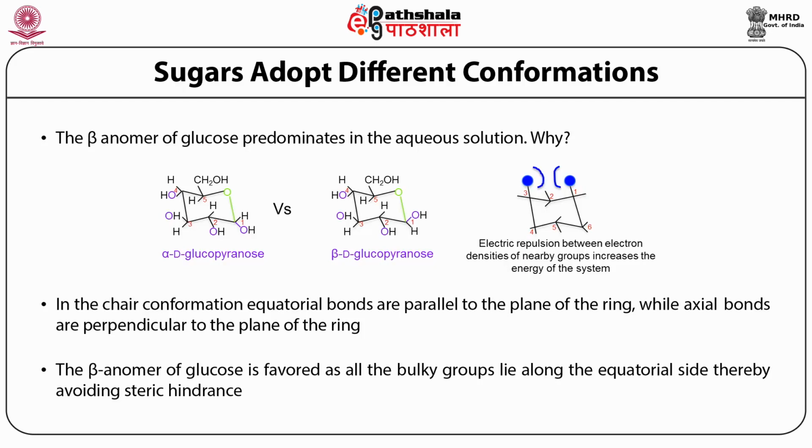Hence the beta anomer of glucose is favored because all the bulky hydroxyl groups lie along the equatorial side. And so at equilibrium, when glucose solution mutarotates, the predominant form that you will find in the aqueous solution of D-glucose would be beta D-glucopyranose because it's a more stable structure.